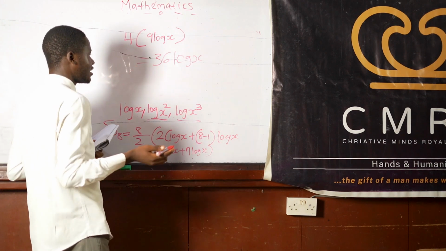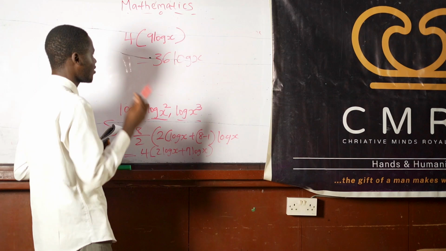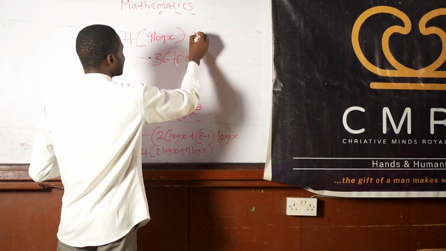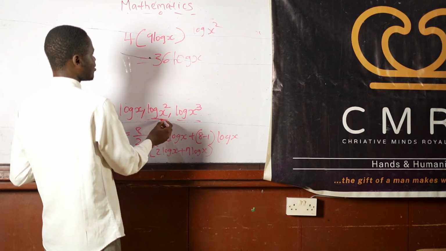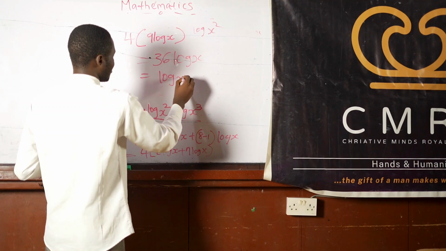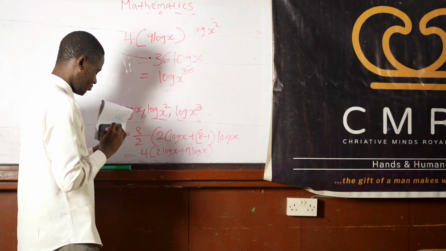But it is possible that you don't find something like this in the options that you are given. It's very possible, because the initial problem that you were given to solve is in this format, log x squared, as we have here. So what you need to do is just take this power back here. So we have log x raised to power 36 as your final answer.